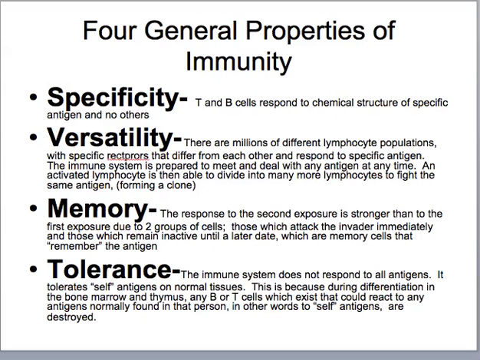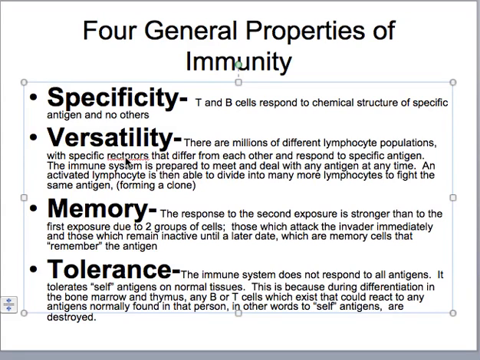Let's talk about four general properties of immunity. We have four main properties: specificity, versatility, memory, and tolerance. Let's look at the first one, specificity. This is stating that your T and B cells, your immune cells, respond to the chemical structure of one specific antigen and no others.